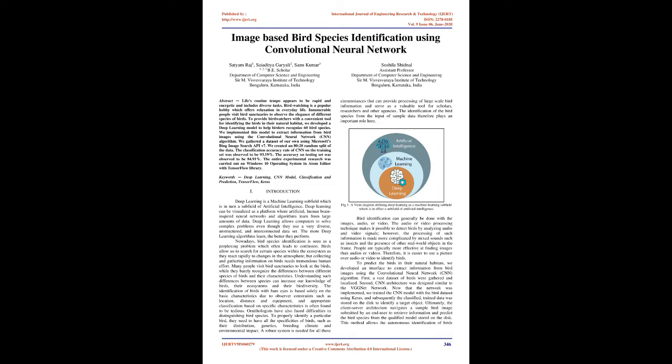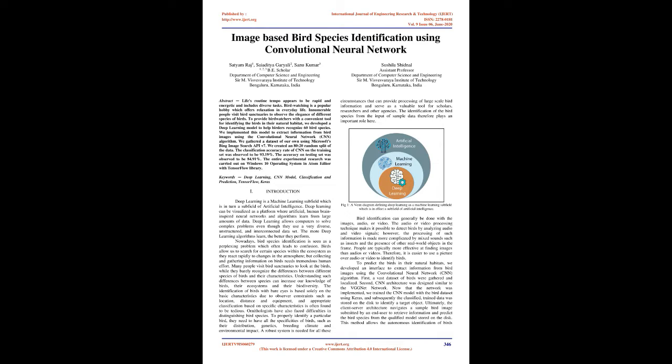A robust system is needed for all these circumstances that can provide processing of large-scale bird information and serve as a valuable tool for scholars, researchers, and other agencies. The identification of the bird species from the input of sample data therefore plays an important role here. Bird identification can generally be done with the images, audio, or video. The audio or video processing technique makes it possible to detect birds by analyzing audio and video signals.